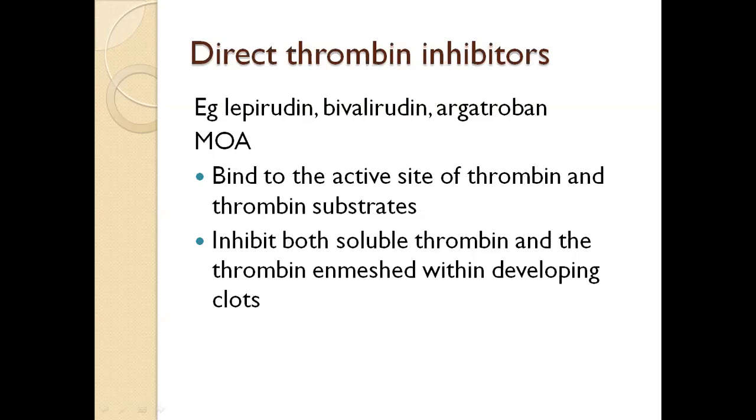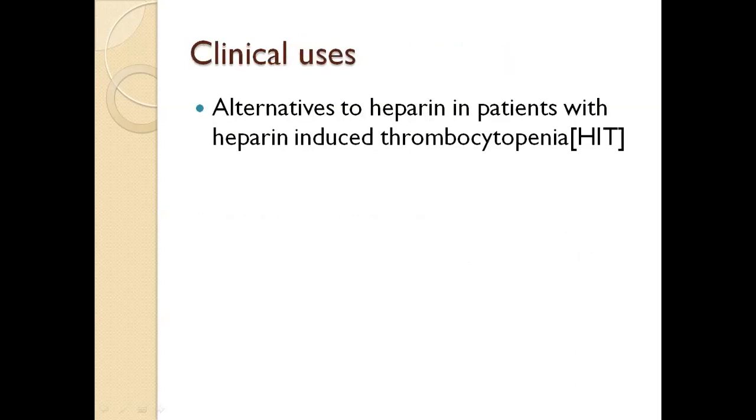Clinical use: alternative to heparin in patients with heparin-induced thrombocytopenia.